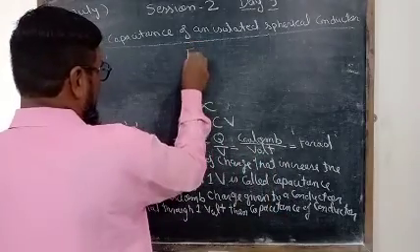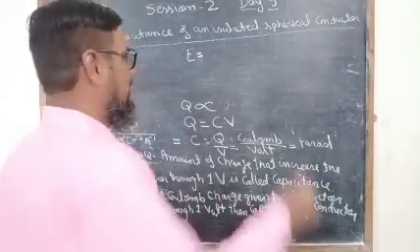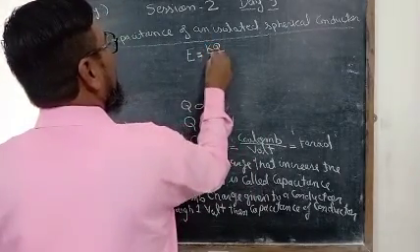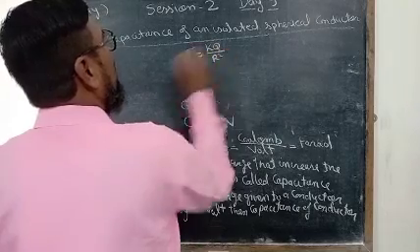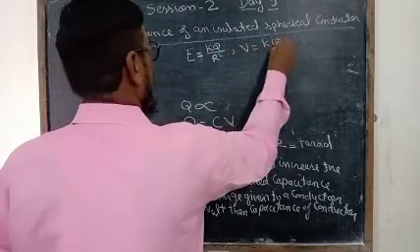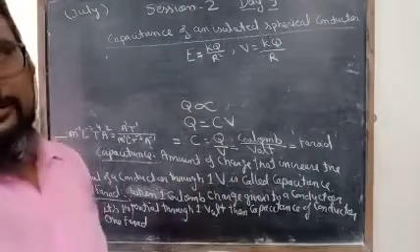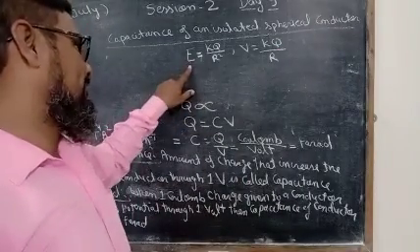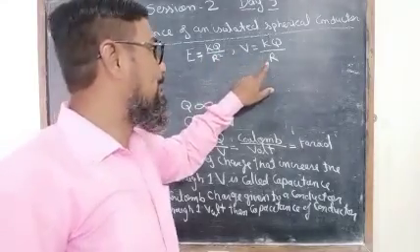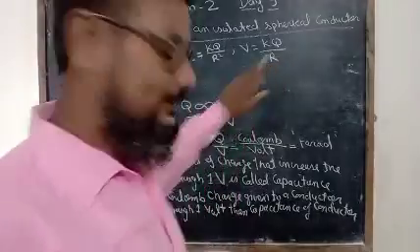The magnitude of electric field for a shell on its surface is kq upon r square, and the potential V is equal to kq upon r on its surface. This is the magnitude of electric field intensity, and this is the magnitude of potential on the surface of a conductor.